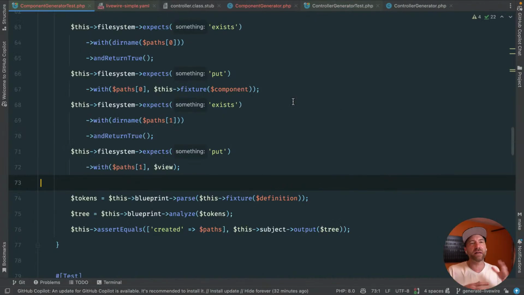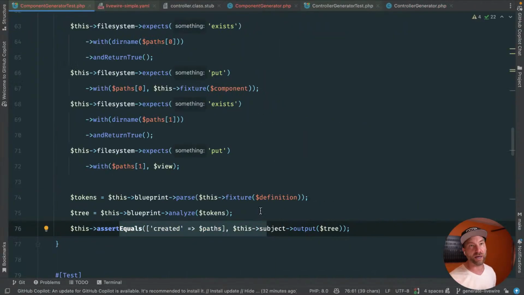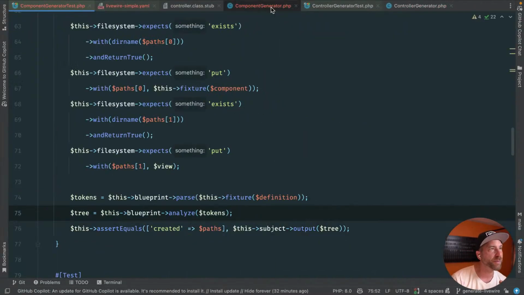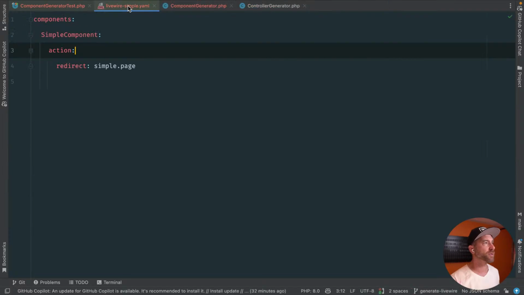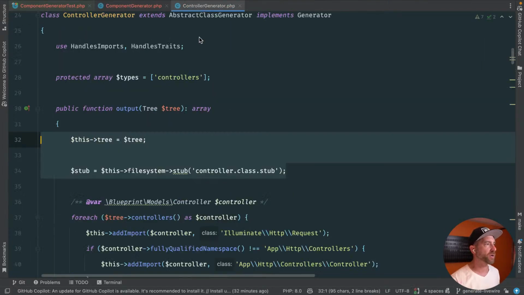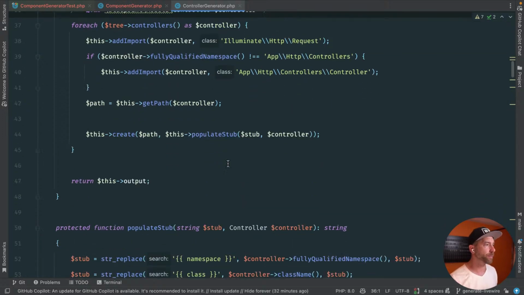So this is good. It's not failing because of our fixture or our setup. The test is actually running. It's getting down to line 76 here, and it's failing because those two arrays are not equal. Okay, that's good enough for me to crank out some stuff here. Okay, so let's close all this other stuff. Let's go back to our controller generator and get a feel for what's going on here.